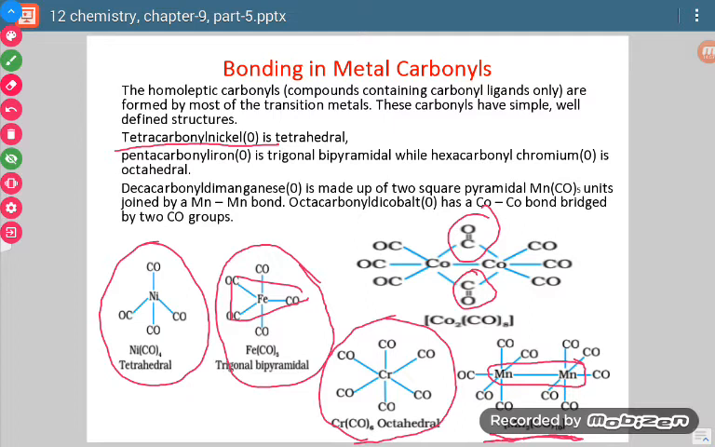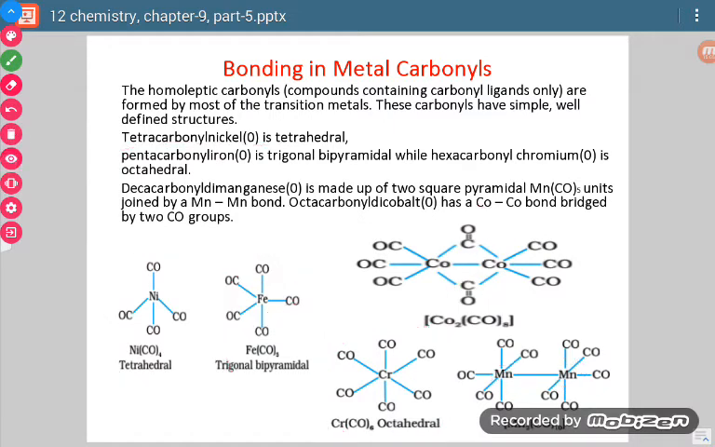Octacarbonyl dicobalt 0. Okay, dicobalt 0. There are 2 cobalt groups. Okay, so